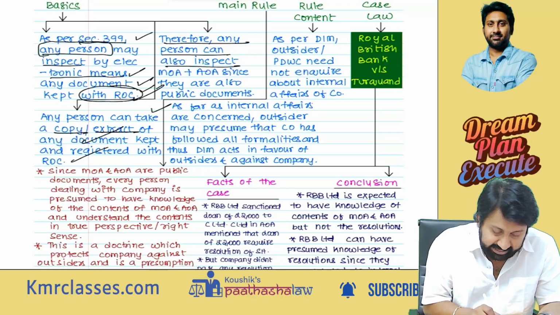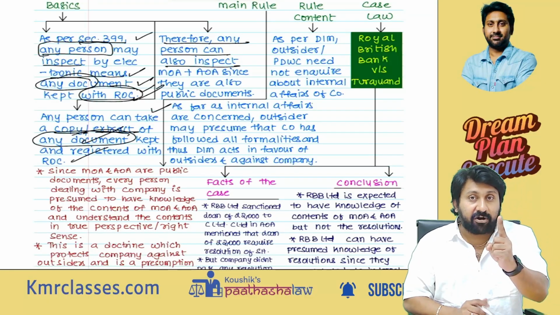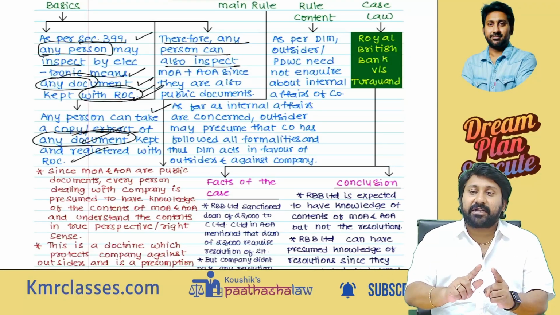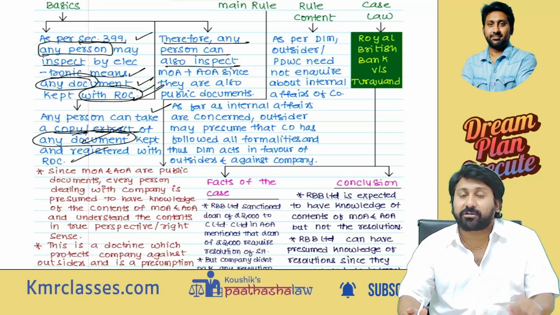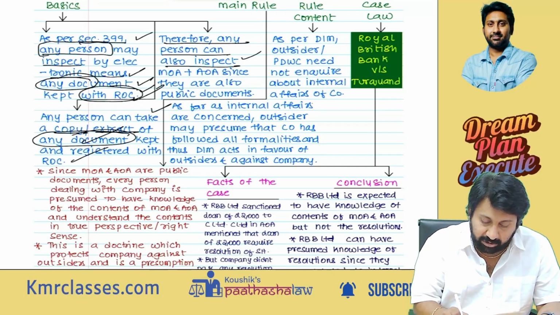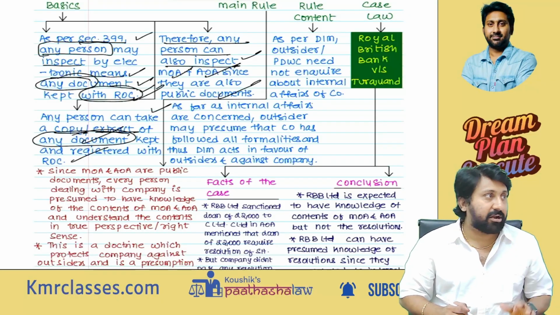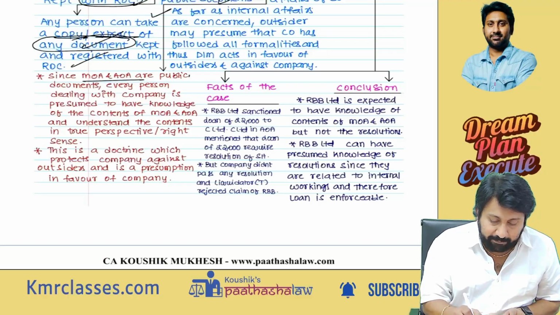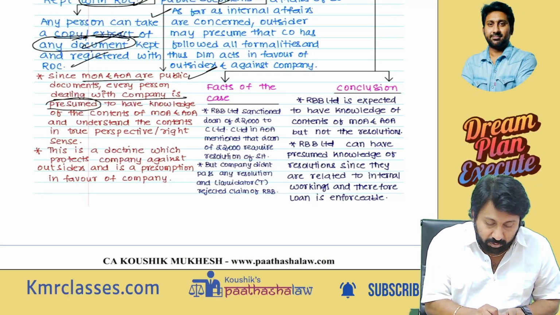What we said: any person can inspect any document kept with ROC, and any person can take a copy or extract of any document kept with ROC. Any document, what document will also come? Memorandum and articles will also come. So any person can also inspect MOA and AOA, since they are public documents. Since MOA and AOA are public documents, every person dealing with the company is presumed to have